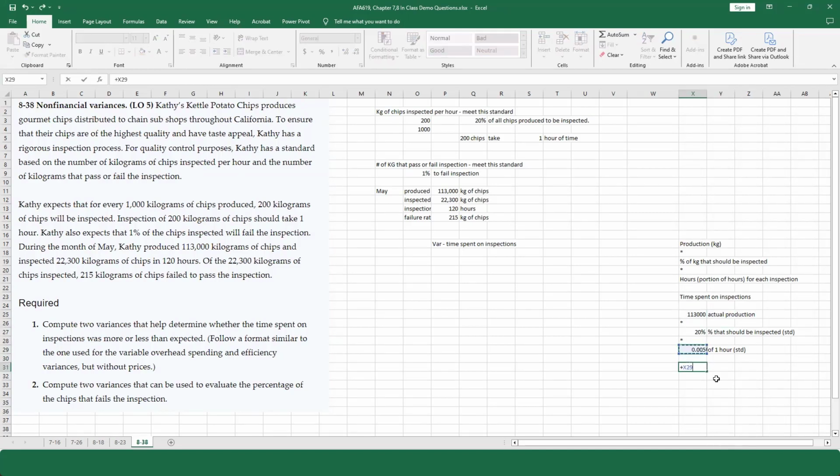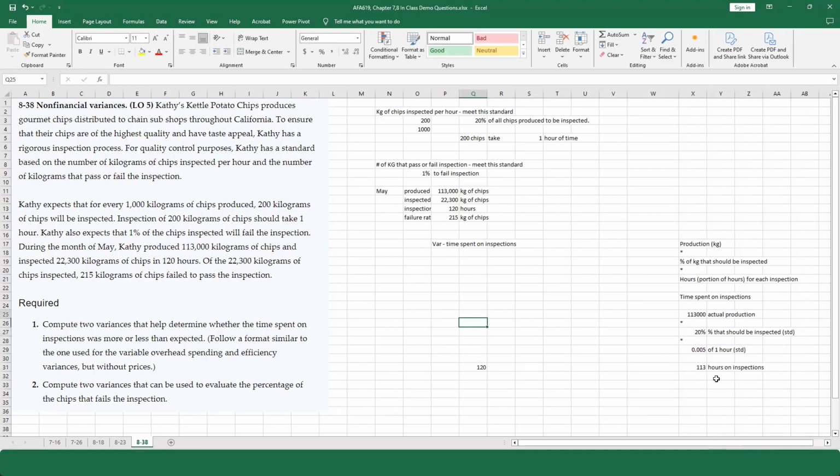If I multiply these all out, it should tell me how long I should have spent on inspections if I was following my standards. So I should have spent 113 hours on inspections. That's what I should have spent. Now, how long did I actually spend? I spent 120 hours, right?